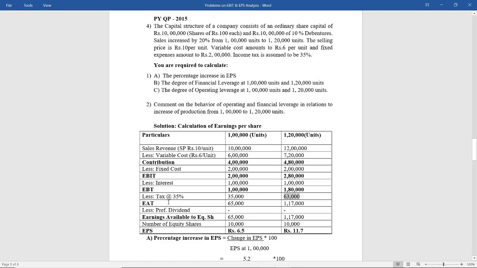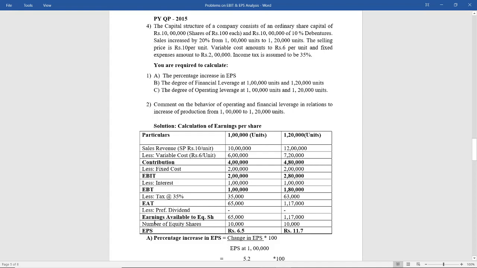Then you get EAT, that is EBT less tax. Less preference dividend. Since here there is only equity shares and debentures, there are no preference shares, therefore the question of preference dividend will not come. You can write it nil. Earnings available to equity shareholders will be EAT minus preference dividend, which is 65,000 here and 1,17,000.